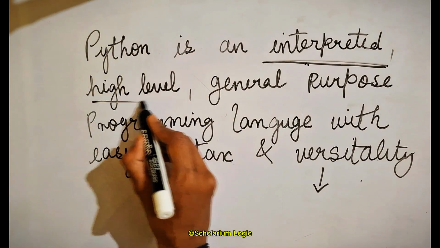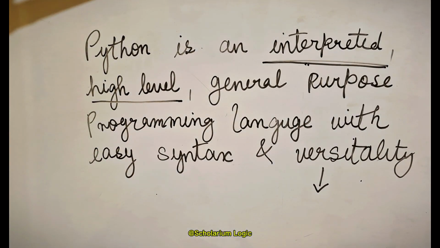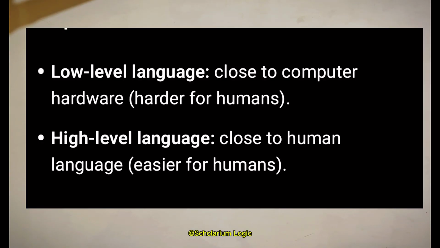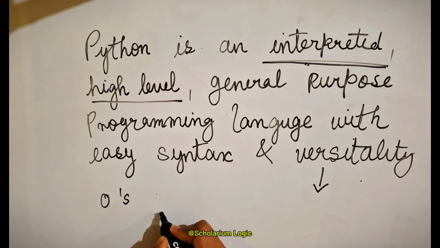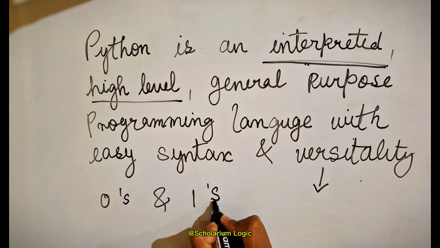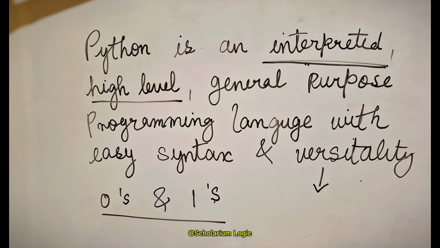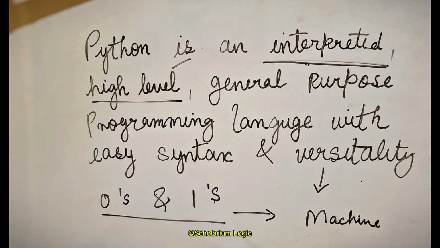Next is high-level programming language. What do we mean by high level? High level simply means that whatever programming code we write in a program shell is nothing but a high level language. And we all know that a low level language is a language of zeros and ones. This is nothing but a low level language, machine level language, a language which is understood by the machine simply. Python is a high level language.